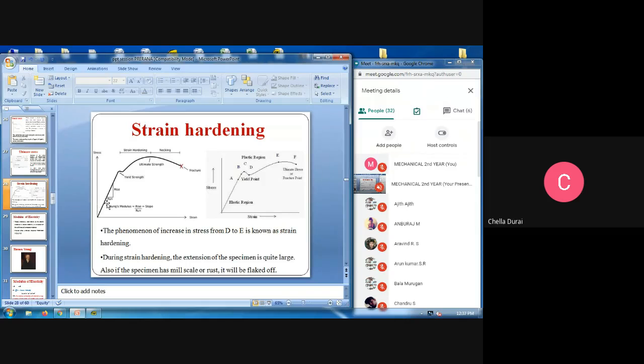You find Young's modulus for that particular elastic region. Young's modulus is equal to rise divided by run, that is equal to the slope. Then next we are going for the yield strength, next the ultimate, next the fracture level, that is strain hardening and the necking moment.